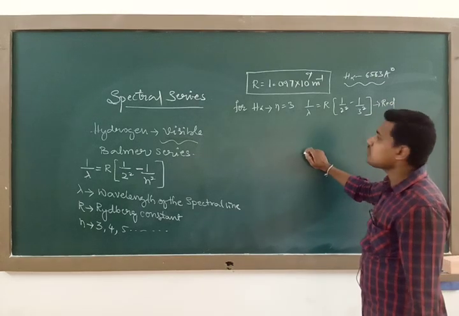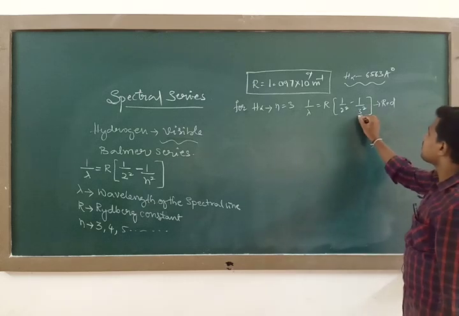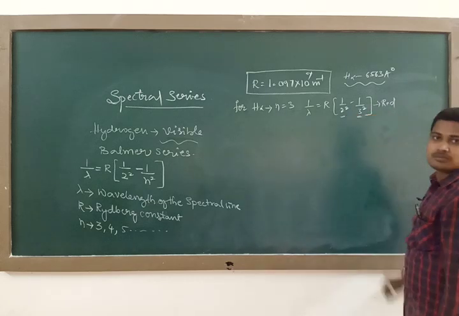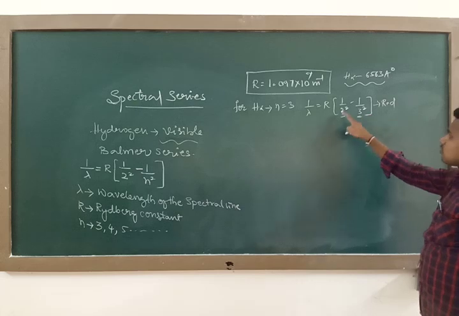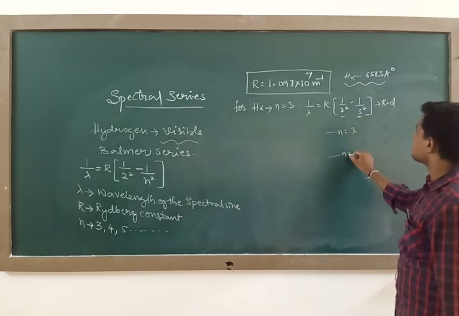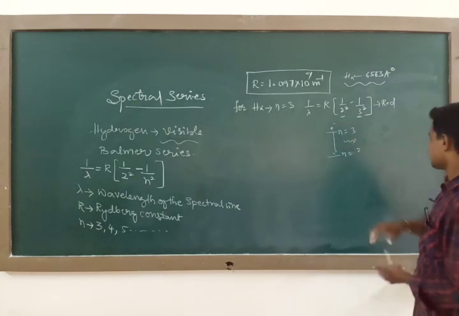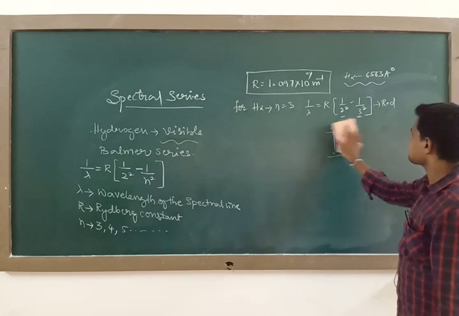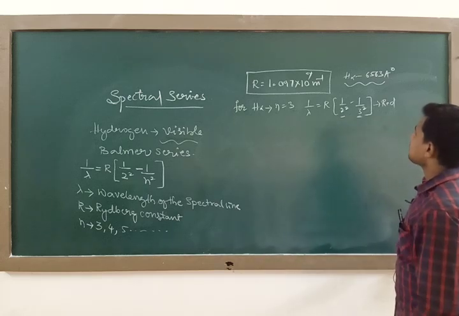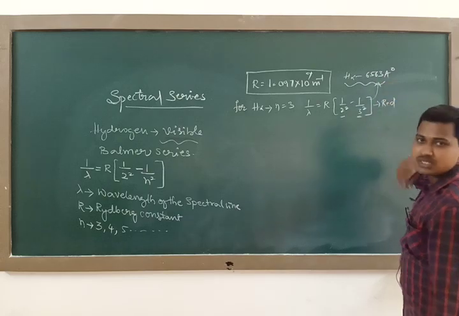This is due to the transition of the electron from the third orbit to the second, that is, n equal to 3 to n equal to 2. During that transition the electron emits H alpha. That is the meaning here, and you will get this value if you do this.